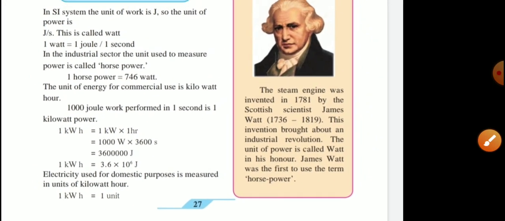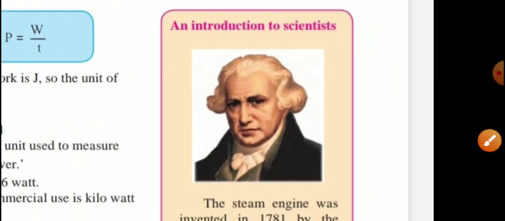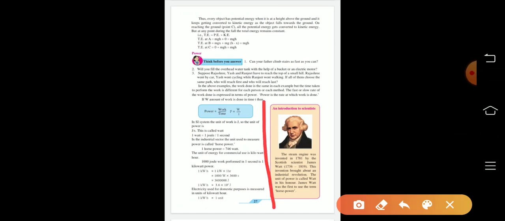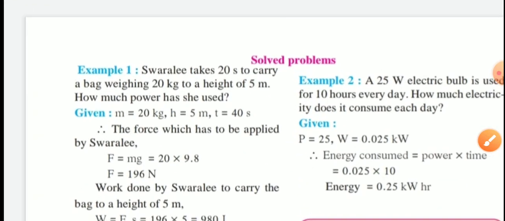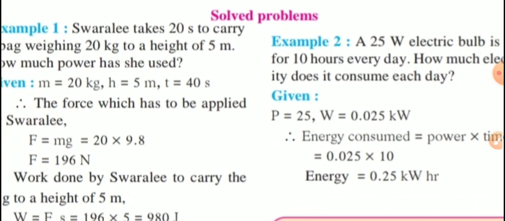Now next one. Now here what is given? Introduction to scientist. Actually if you are interested, you can read this information for your knowledge, but this is omitted from our syllabus. No question is asked related to this orange color box. For your information, you improve your knowledge, you read the information given there.